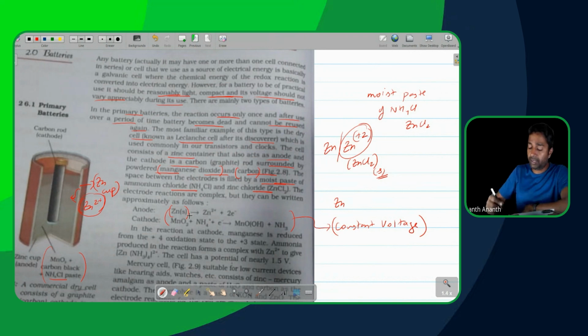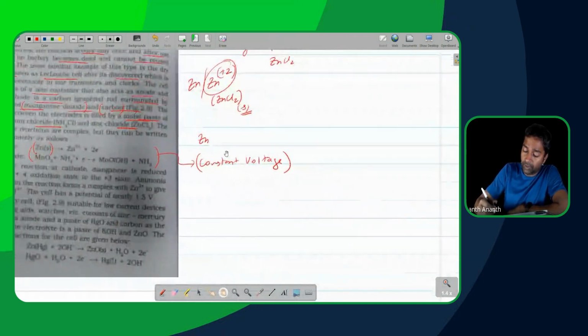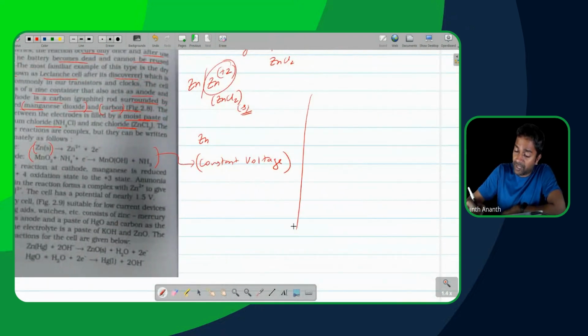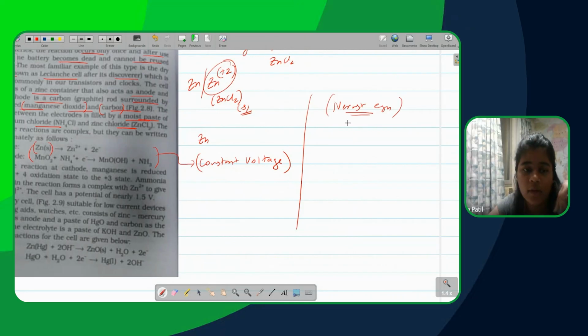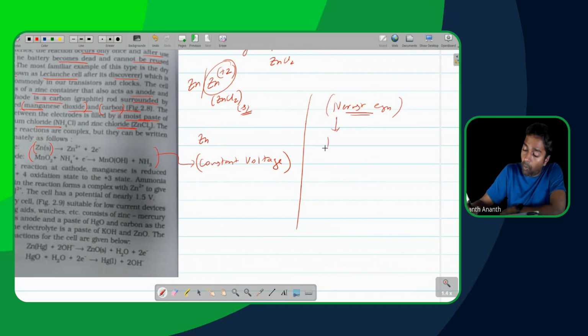If I'm looking at a reaction, the Nernst equation. What does the Nernst equation help us understand? What is the purpose of the Nernst equation? It helps us understand how concentration changes affect potential. Correct?